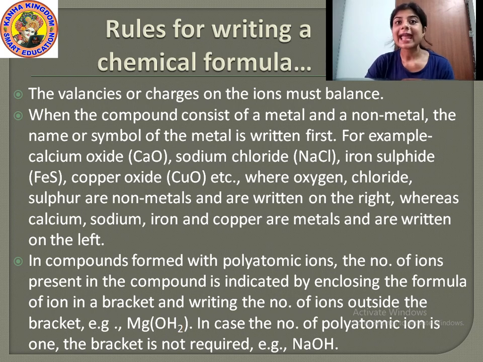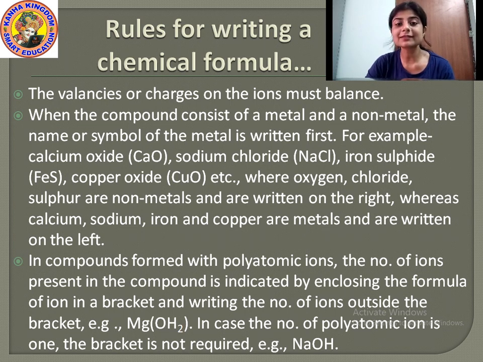In sodium chloride, Na is written first and Cl is written later, that is NaCl. Then in iron sulfide, iron is a metal, that is why Fe is written first, and sulfide is a non-metal, so it is written later, that is FeS. Okay. Then copper oxide. Copper is a metal, that is why first it is written as Cu. The symbol or name of a metal is written first, that is copper, Cu. After that the non-metal, that is oxide,